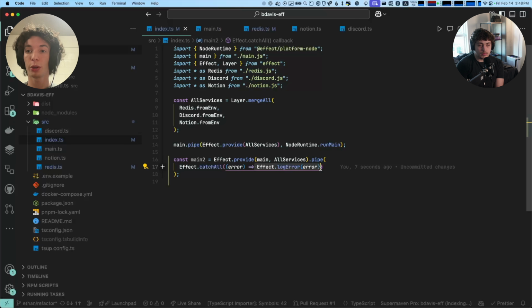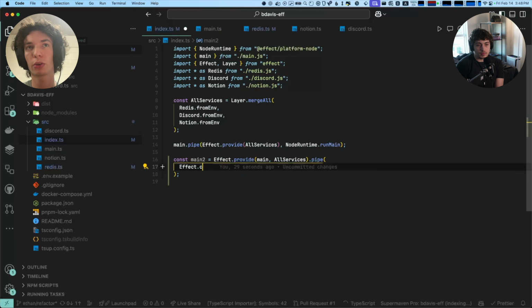So we could just log it out. We could remap it to a different result, right? If you have a database call, you can map it to a different error. You can map it to a default result. There's an option type. You could map the error state to the none variant of the option type.